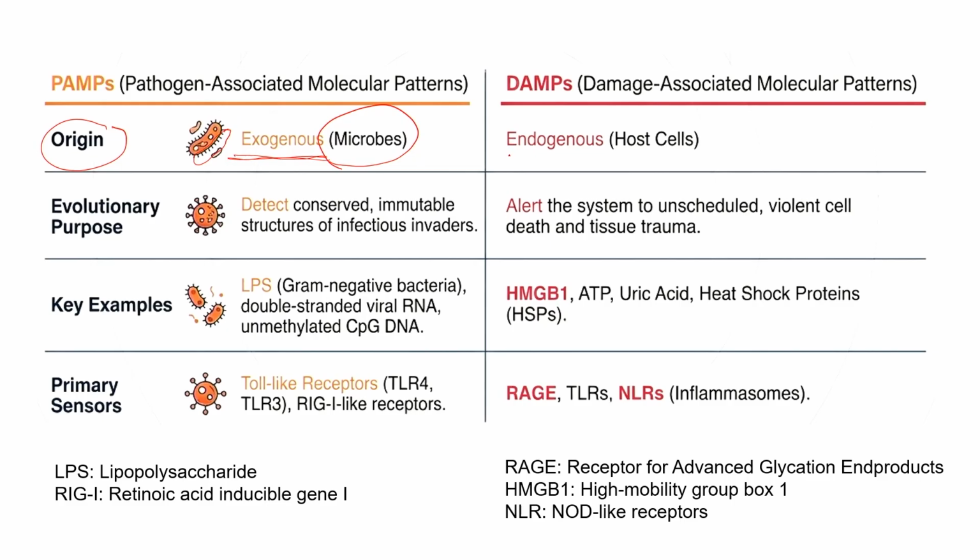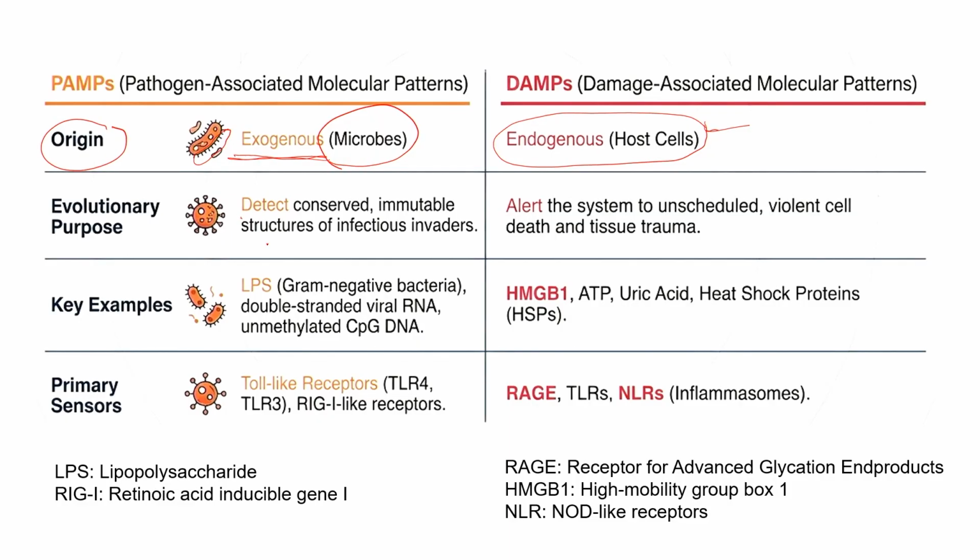While DAMPs, which are damage associated molecular patterns, come from endogenous sources. The host cell itself produces them post necrosis. So these are our own molecules which are exaggeratedly produced in response to a necrosis phenomenon. That means these are our own things which are not useful or are harmful when they come to the outside system. So these are to be detected. These structures are present on the surface of the pathogen, while with DAMPs, the production of these molecules is because of cell death or tissue trauma.